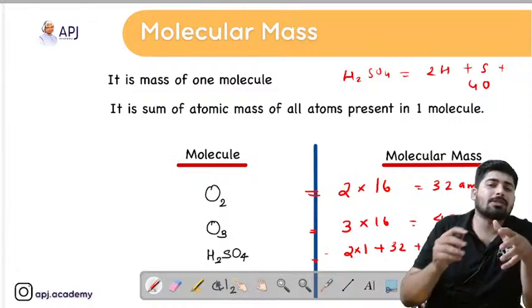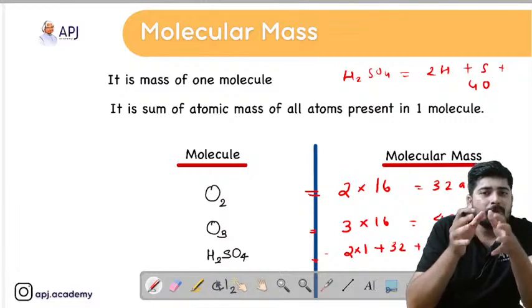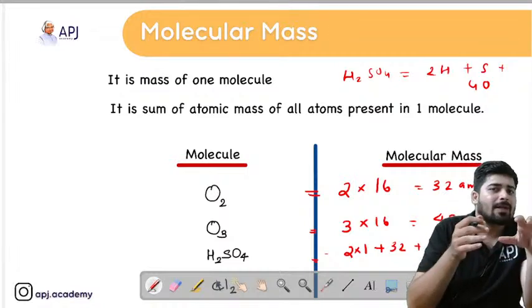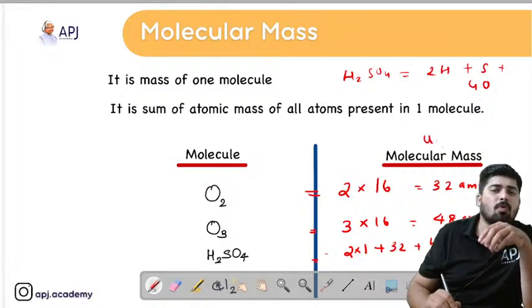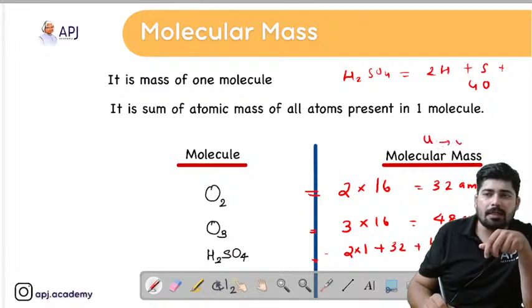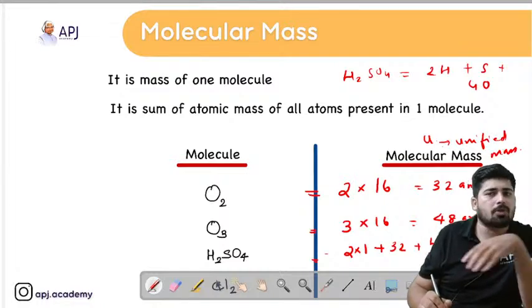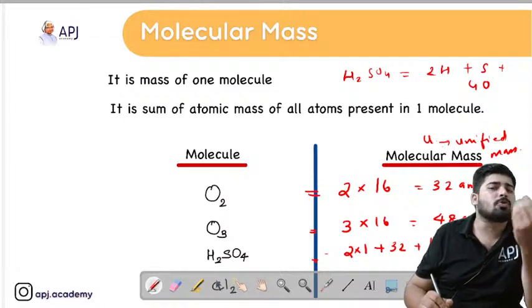Okay students, you also have to understand this. AMU has recently been replaced with unified mass. Instead of writing AMU, you can simply write a small letter u. This u means unified mass. So you can use either AMU, atomic mass unit, or unified mass. It's not a big deal.